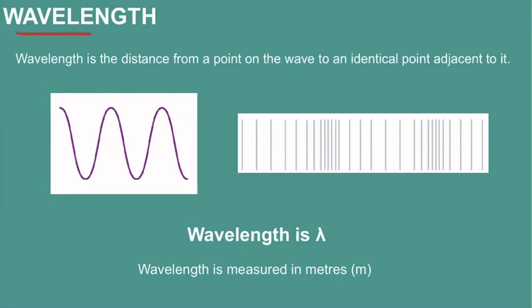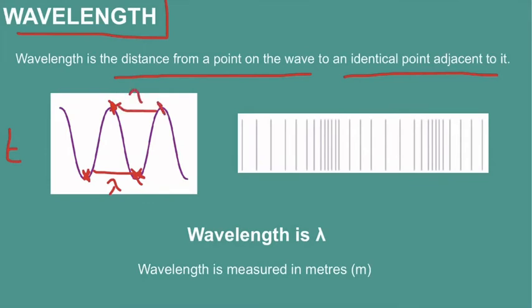Okay, so then we have the wavelength of a wave, and this is the distance from a point on the wave to an identical point that's adjacent to it. So we take a look at this transverse wave here. We could take this bottom point called the trough, find the next identical adjacent point. So that's going to be the next trough along, and the distance between these two is our wavelength. Equally, we could take the two crests at the top, distance between them would be our wavelength, or any point on the wave, so it could be the middle, but all we have to do is find the next identical point. So it would be the middle of the next wave, and that would be our wavelength there.